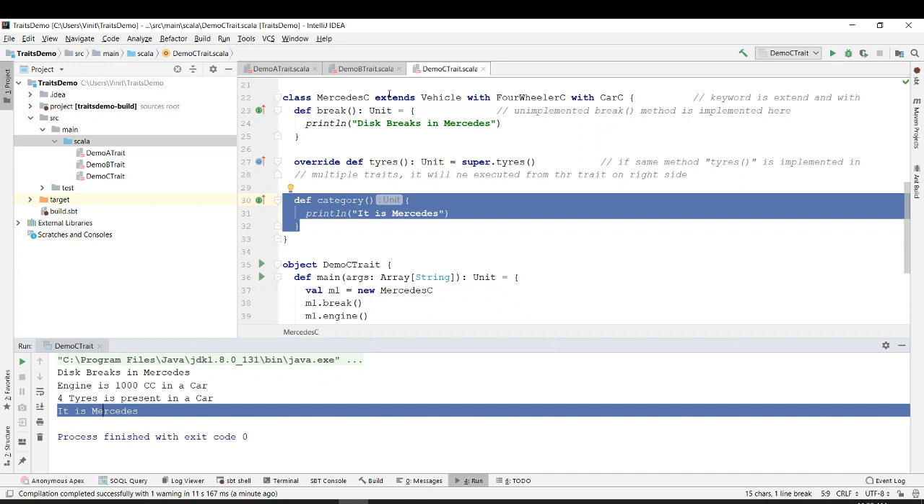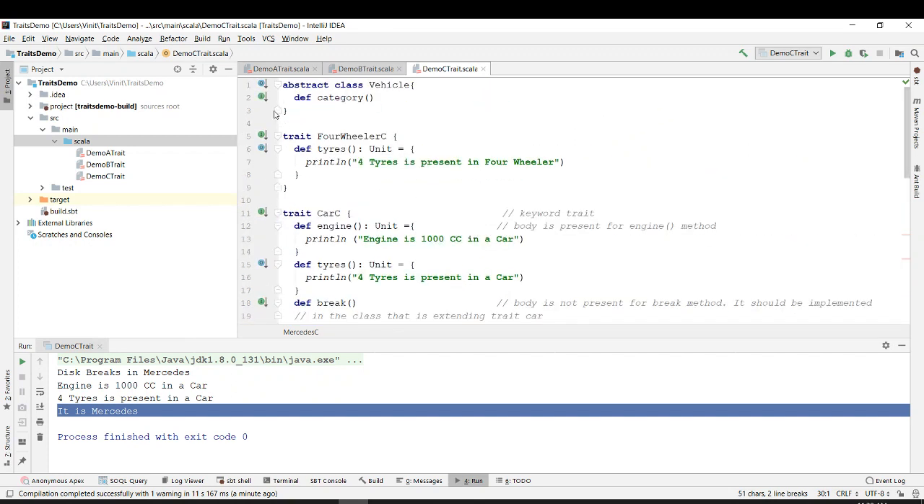Can we debug one time? Okay, sure. So let's see what happens.